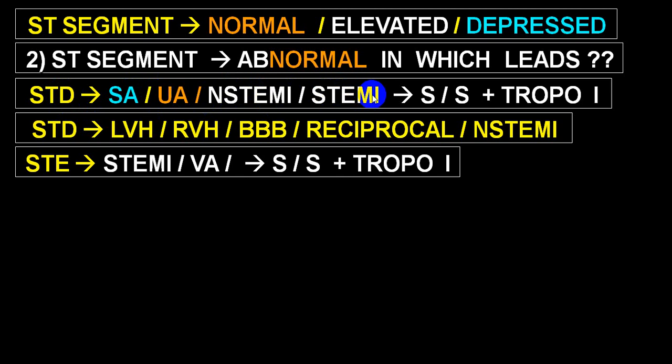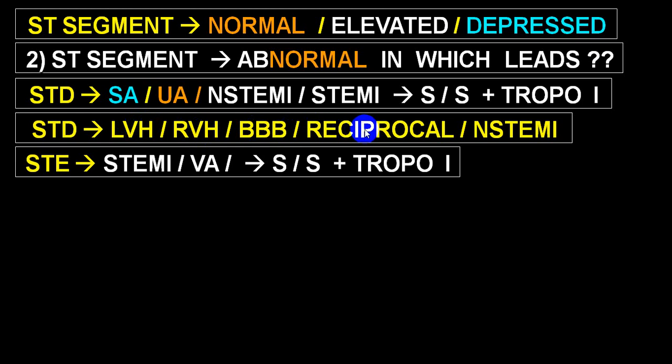So to make a diagnosis, you will require symptoms, signs, ECG interpretation, and troponin. In LVH, RVH, bundle branch block, you will have a ST depression with asymmetrical T wave inversion, downsloping ST segment with asymmetrical T wave inversion, quite common in these conditions: LVH, RVH, bundle branch block.